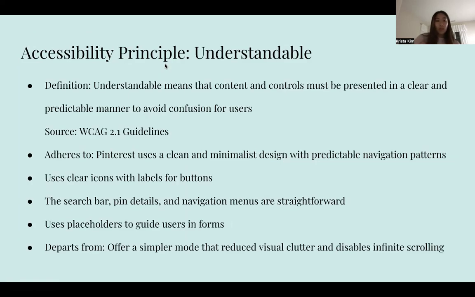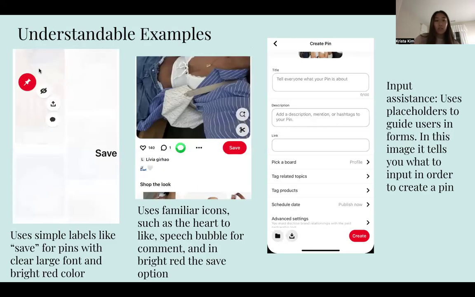The next one is the understandable principle, which makes sure that the content and user interface components are designed in a way that users can comprehend and operate them without confusion. This involves making the interface predictable, using clear language, and providing instructions or error messages that guide users effectively. Pinterest uses a clean, minimalist design and clear labeling for most of its buttons and menus, making it relatively straightforward to navigate. For example, buttons like save and send are labeled with simple terms.